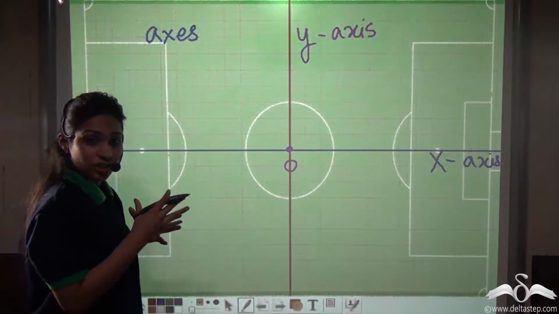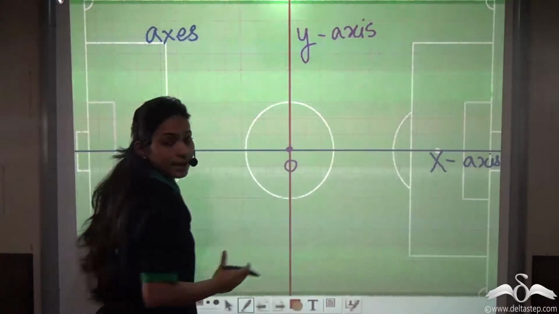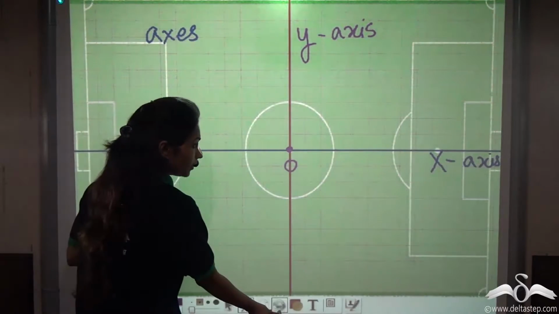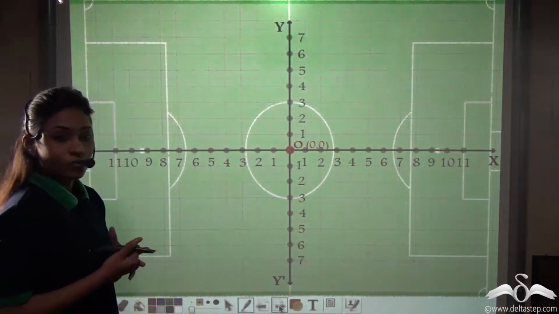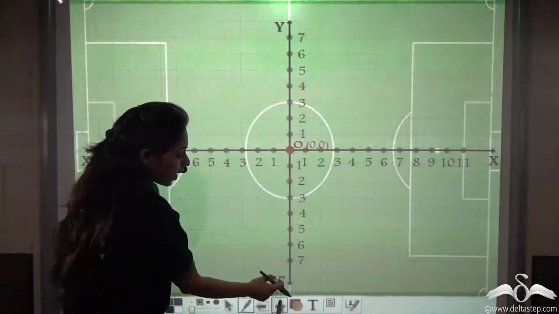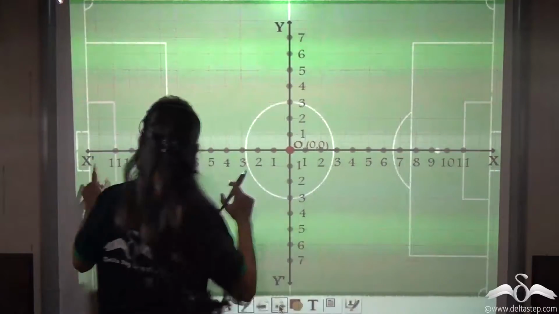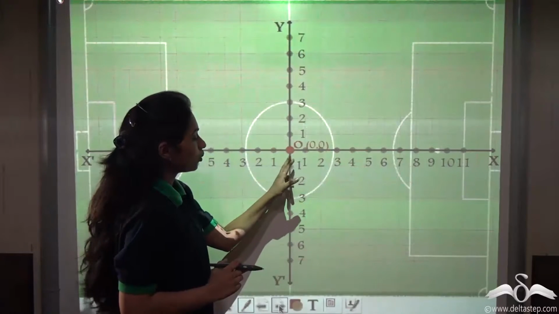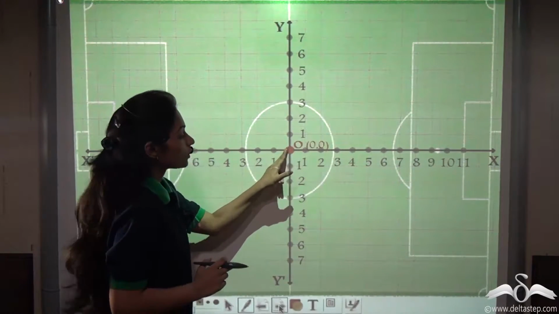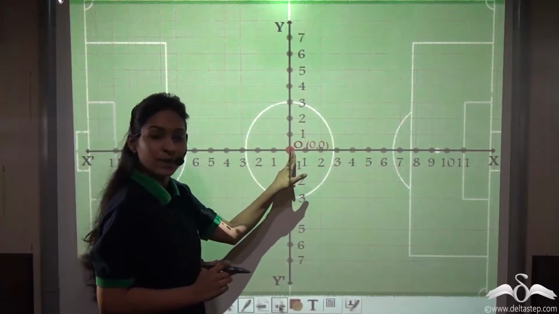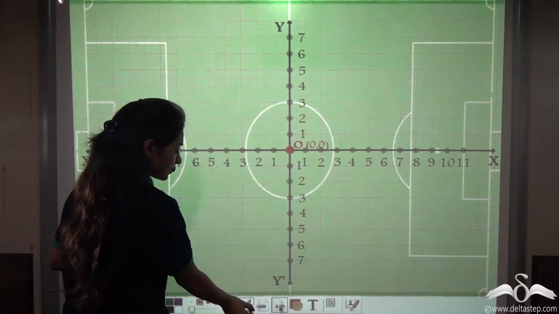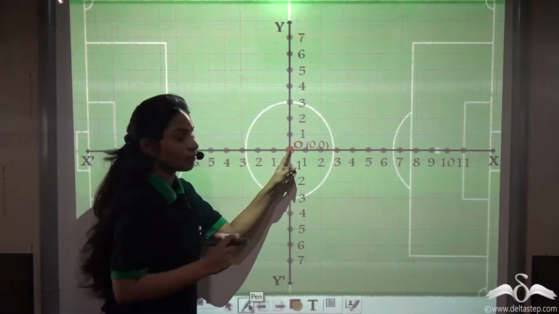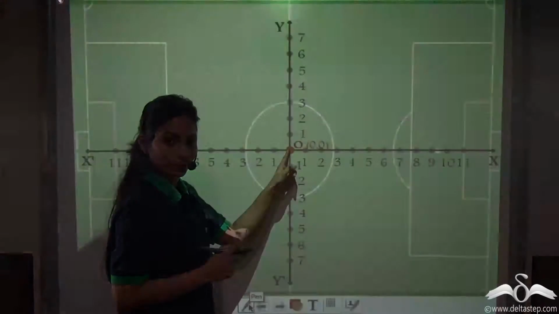Now, to position his players, he needs some numbers on these lines, so that he can tell his players to go and stand at such and such a position. So, he numbered his axes. First of all, he named the axis as Y, Y dash and this as X, X dash. These denote the Y-axis and X-axis, and this O represents the origin. This is the place where both lines meet. And you can see how he has numbered them. He has numbered the origin as 0, 0. Here both the X and Y values are 0.